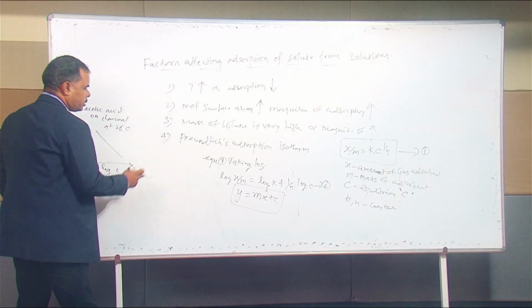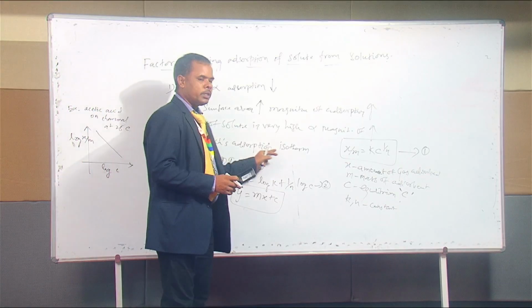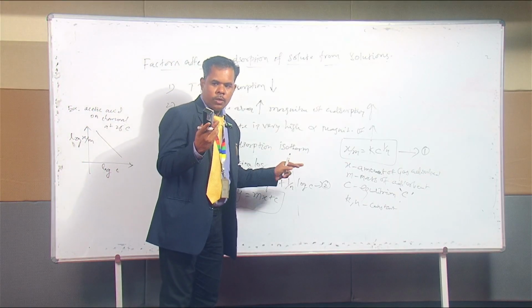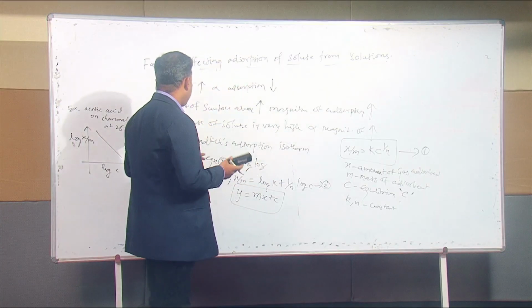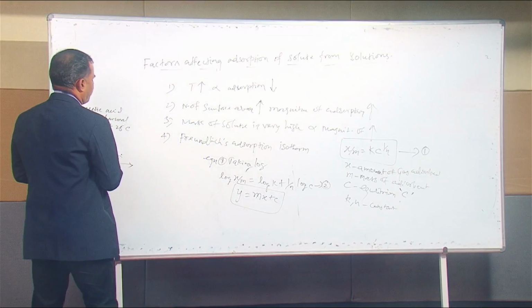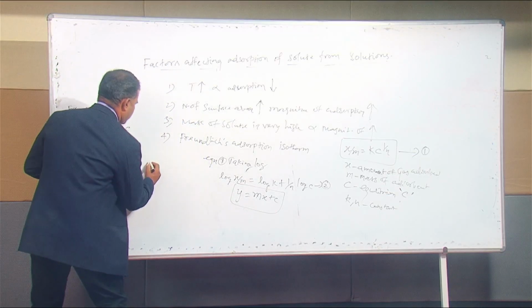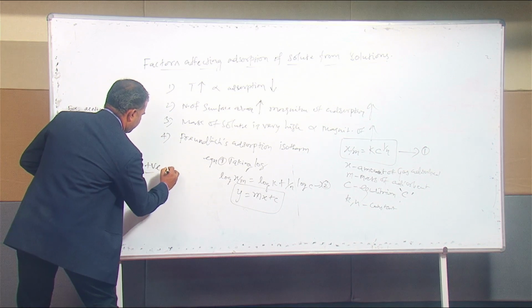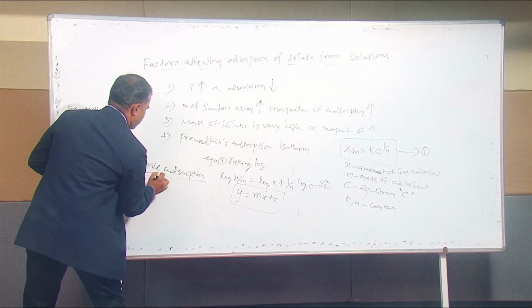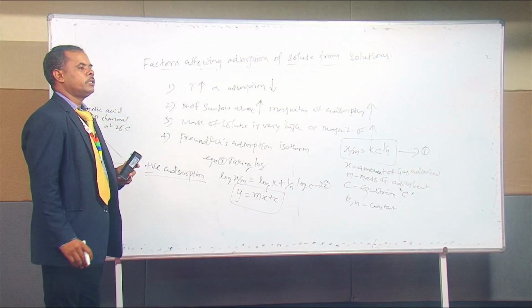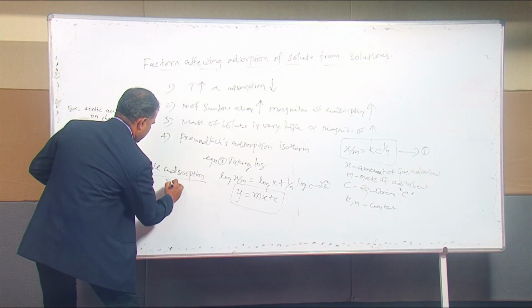For example, this can also be explained by one more method. Generally adsorption occurs in two types: positive adsorption and negative adsorption. First, negative adsorption. In this case consider a diluted KCl solution.